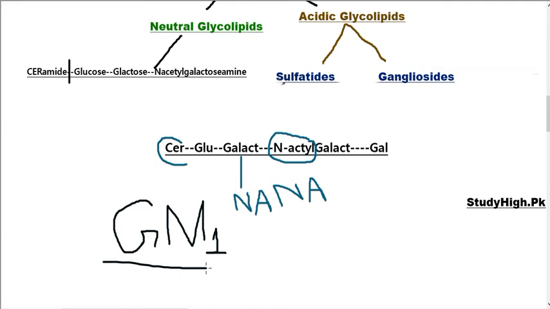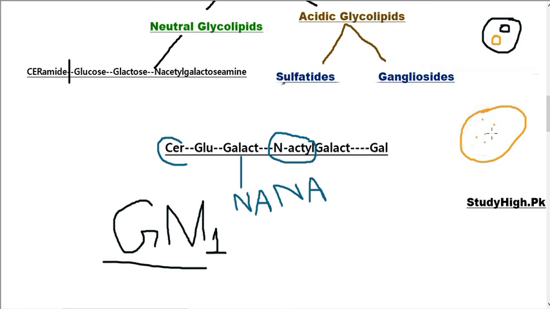So now I am going to show you how degradation occurs. What is the basic rule? First of all, you must know that different types of glycosphingolipids are produced in the Golgi apparatus of our cell, whereas these are broken down by different enzymes that are present in lysosomes. So lysosomes are the sites involved in the breakdown. If this is the lysosome, it consists of different enzymes that are involved in the breakdown of a specific ganglioside.